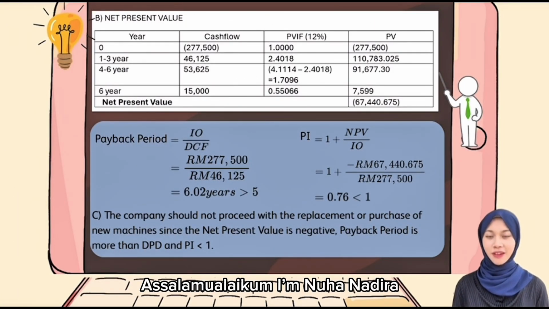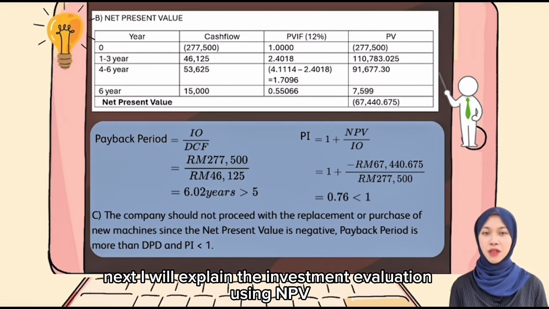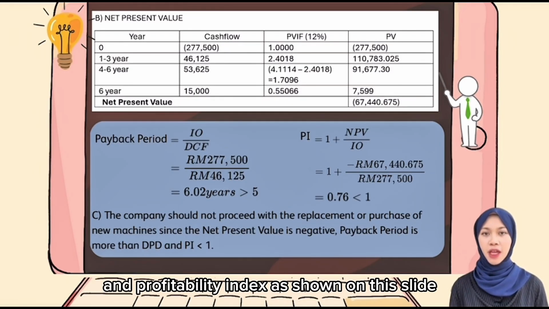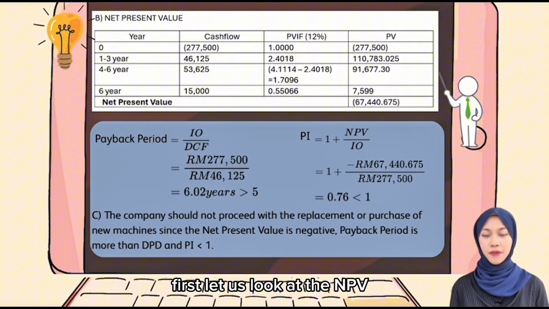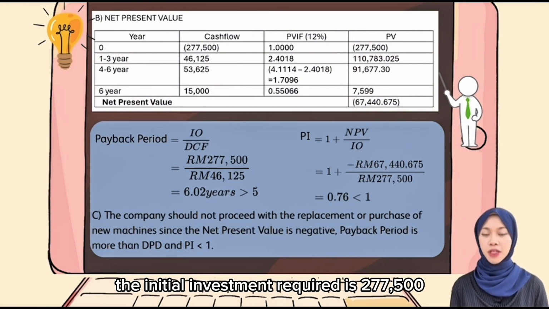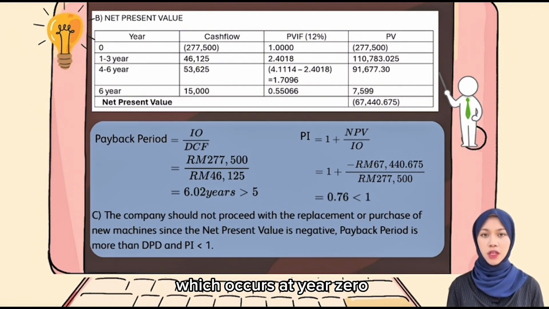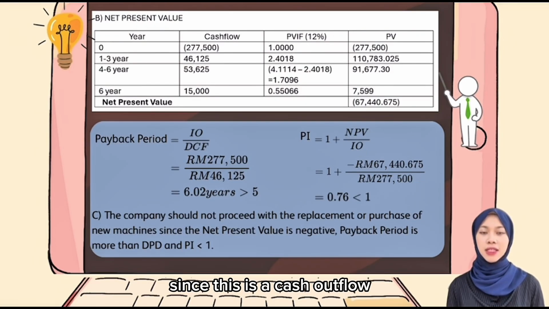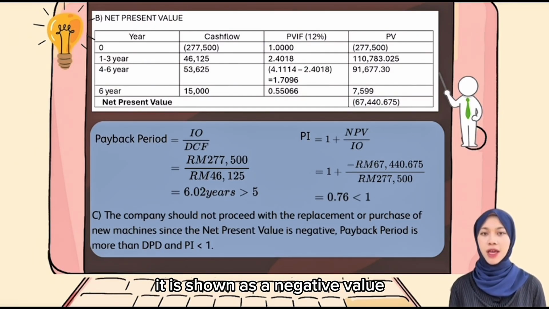Assalamualaikum, I'm NUHA NADIRA. Next, I will explain the investment evaluation using NPV, payback period and profitability index as shown on this slide. First, let us look at the NPV. The initial investment required is 277,500,000, which occurs at year 0. Since this is a cash outflow, it is shown as a negative value.